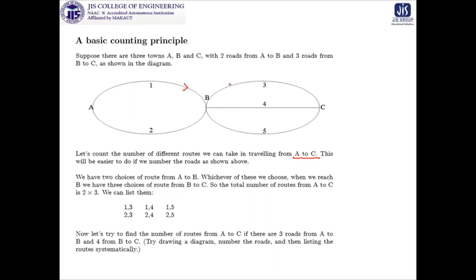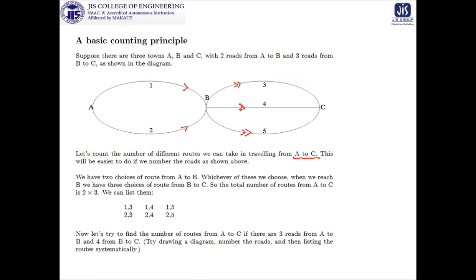So 1, 2, 3, 4, 5, 6. As it is a very small problem, just by counting we can conclude that there are 6 possibilities.